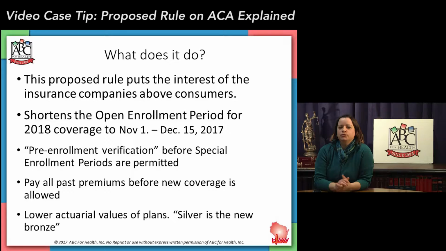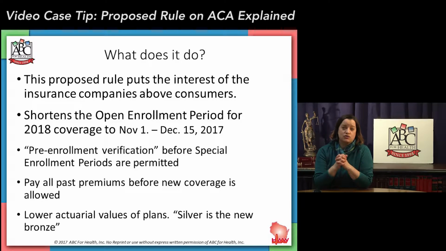What else does this proposed rule do? It looks at verifications for special enrollment periods and creates what's called pre-enrollment verifications. Now, there are some items that folks, when they have a qualifying life event, have to submit to the federal government to verify that that qualifying life event actually happened. The verification rule in the proposed rule adds more pre-verification items. If you plan to get divorced or have just had a divorce, which means your family size has changed, you're going to have to verify the divorce before you're able to enroll with a special enrollment period. The rationale for this, we'll take a look at in a little bit.